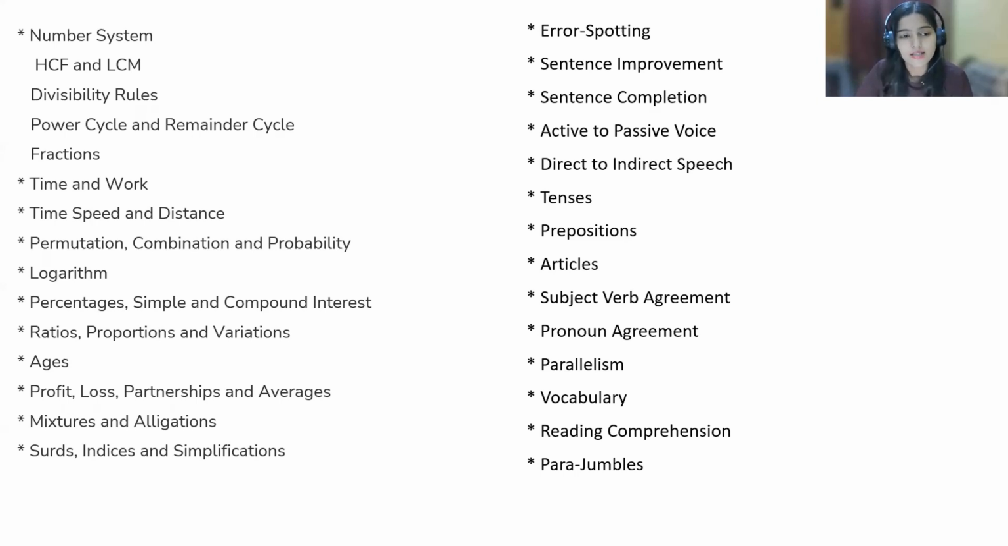Then we have ages. So first of all, what you can do is prepare the easy topics first. If I were to say easy topics, the number system is an easy topic. Time and work, time, speed and distance is an easy one.